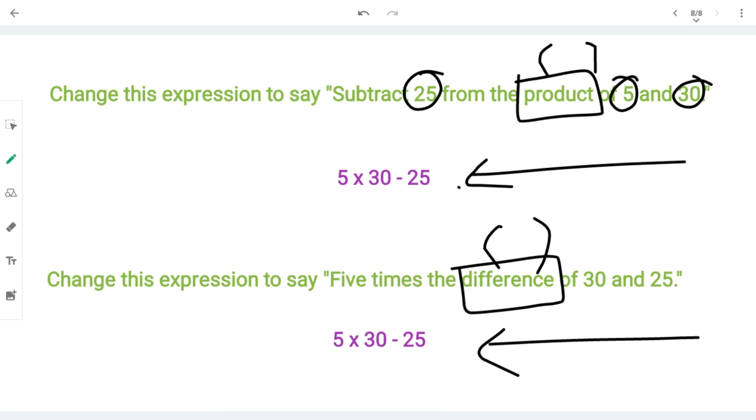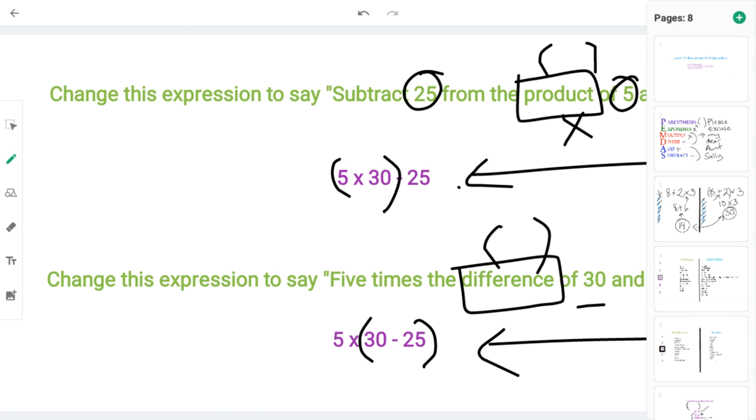Subtract 25 from the product of 5 and 30. Well, I know product is multiplication, so I need to put my parentheses around the multiplication section. What about 5 times the difference of 30 and 25? Difference is subtraction. So I'm going to find my subtraction sign and put my parentheses around that section. And just like that, I've changed what the expression says without moving the numbers or the operations around. So the parentheses are really powerful, and they can change a lot in our expressions, as you've seen.